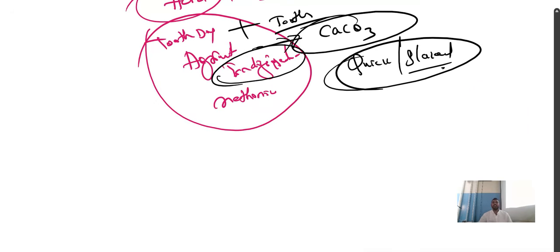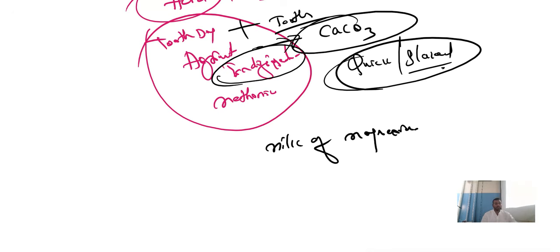And similarly, in indigestion, what do they add? For example, if you get more acidity in your stomach, to neutralize it we add milk of magnesia. This milk of magnesia acts as a base, which neutralizes the acidity formed in our stomach. Understood? Milk of magnesia is nothing but magnesium hydroxide, Mg(OH)2, used to prevent indigestion of the food.